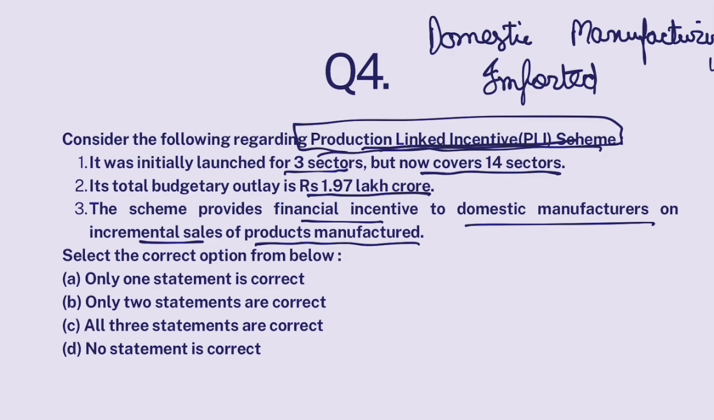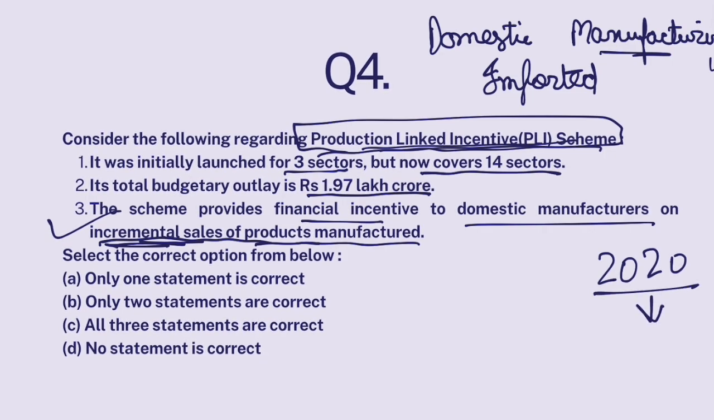Okay. Now, under this production-linked incentive scheme, these manufacturers will be provided financial incentives by the government of India on the basis of the sales they made, incremental sales. Incremental sales means the amount of sales that exceeded previous year's sales. Okay, how many more sales have you made as compared to previous year? So on the basis of their incremental sales year on year of their products, they will be provided financial incentives. So this is correct.